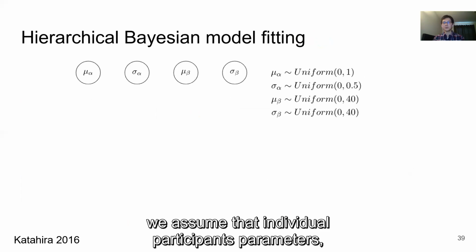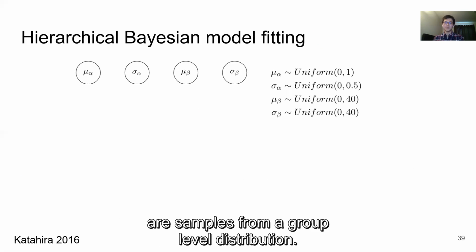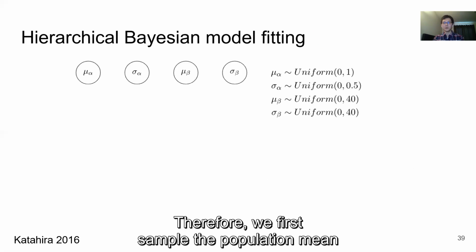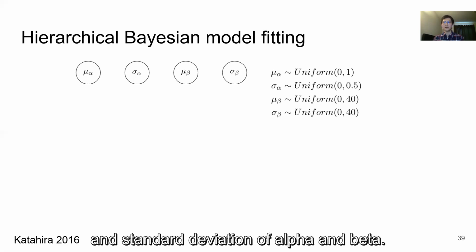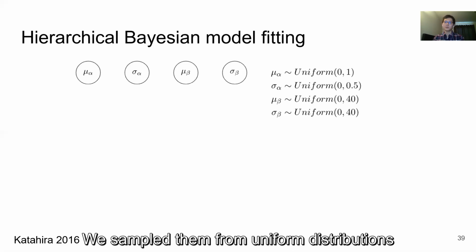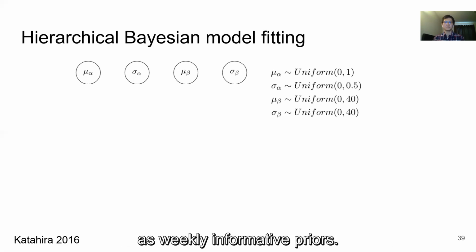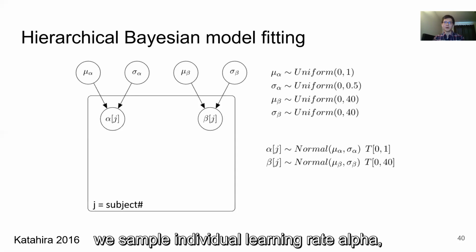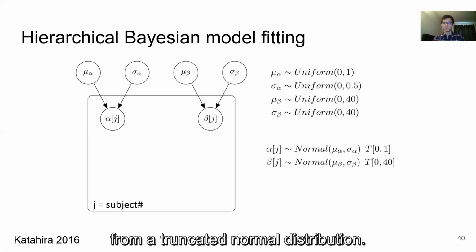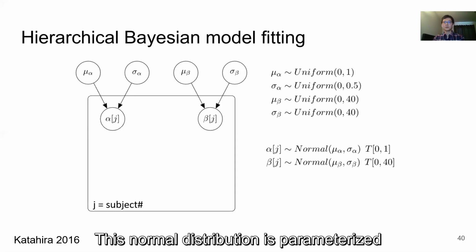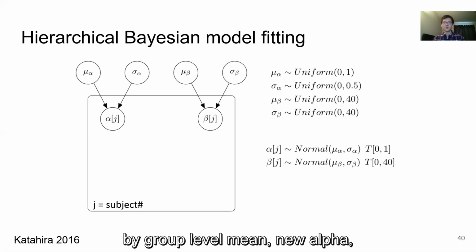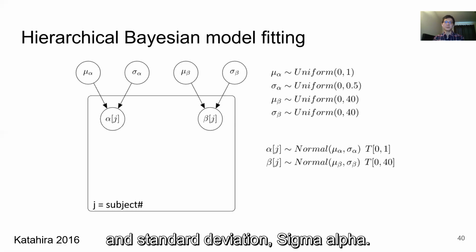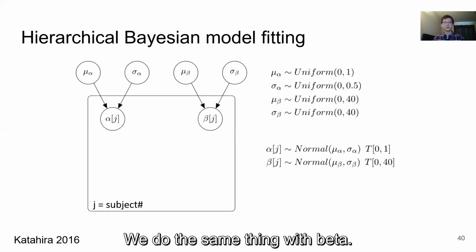Take the alpha-beta model as an example. We assume that individual participants' parameters are samples from a group-level distribution. Therefore, we first sample the population mean and standard deviation of alpha and beta. We sample them from uniform distributions as weakly informative priors. Then for each subject J, we sample individual learning rate alpha from a truncated normal distribution. This normal distribution is parameterized by group-level mean mu alpha and standard deviation sigma alpha. We do the same thing with beta.